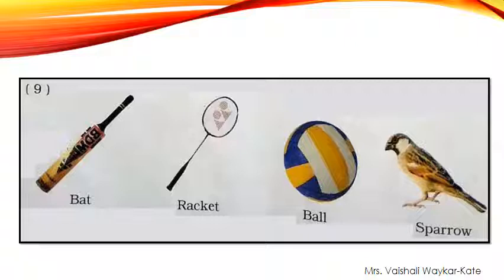So which are the non-living things from this picture? Yes, bat, racket and ball. These three are non-living things and only one is a living thing, that is sparrow. So put a cross on this sparrow.